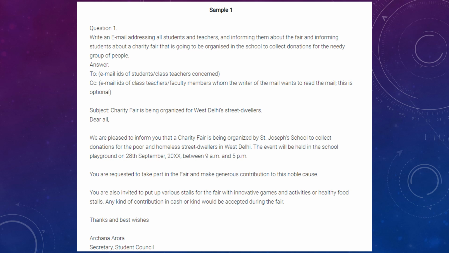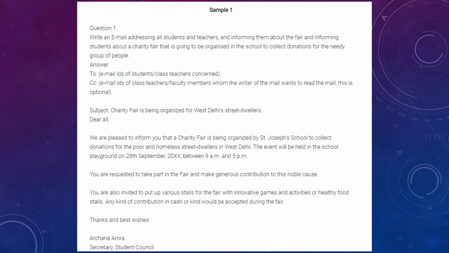The question is, write an email addressing all the students, informing them about the charity fair that is going to be organized in the school to collect donations for needy people. So your answer will be, you need to write a "To", which is the email address of the recipient. Okay, you can use the tool CC if you want to address to one or more members. Next comes the subject. The subject here will be, charity fair is being organized for West Delhi street dwellers.